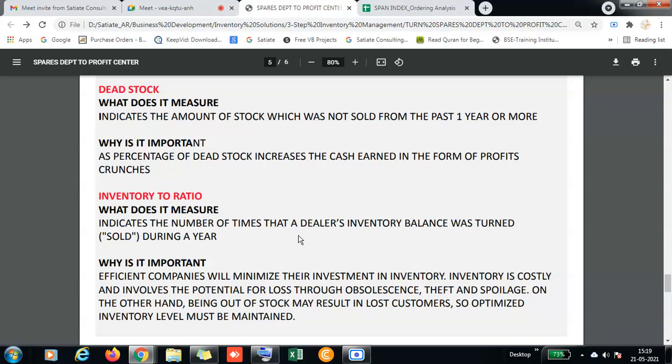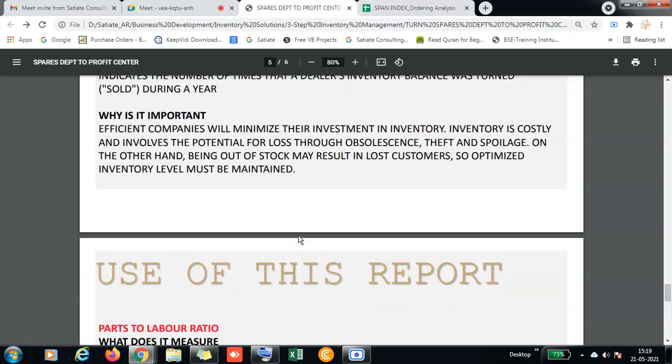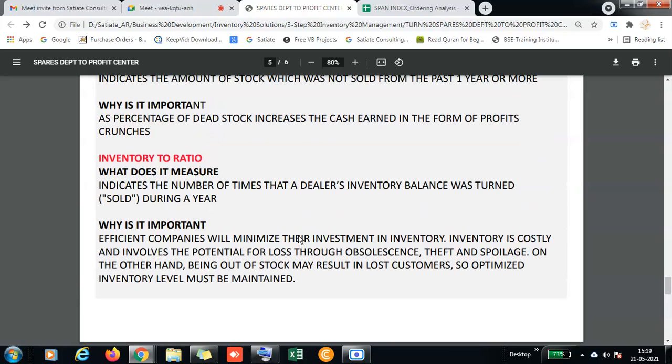So regularly we need to check these ratios, see where we stand and how we can minimize the cash loss, which can also be done by controlling obsolescence, theft and spoilage. Basically, there are two things regarding the inventory days of a particular item. One is how many days you are holding it, and the second is how many times you are turning it over. These are two different things. One is how many times you are using the same inventory, and how many times you are turning it over.